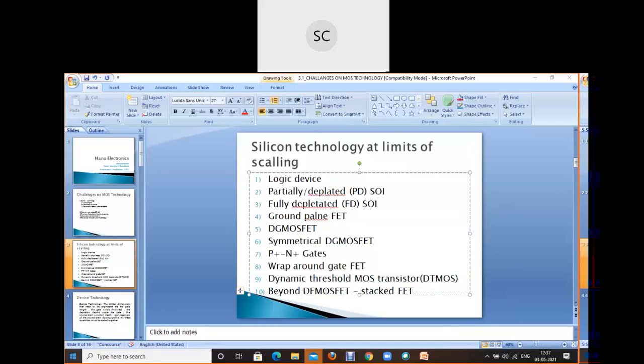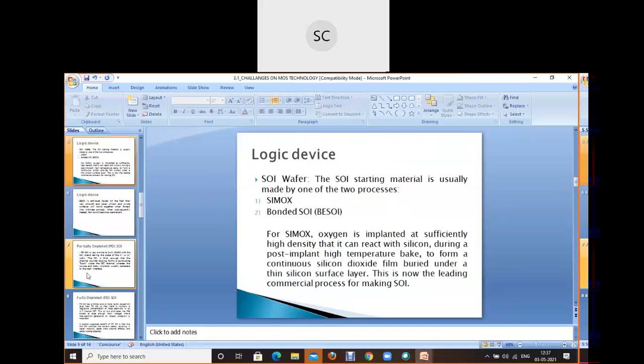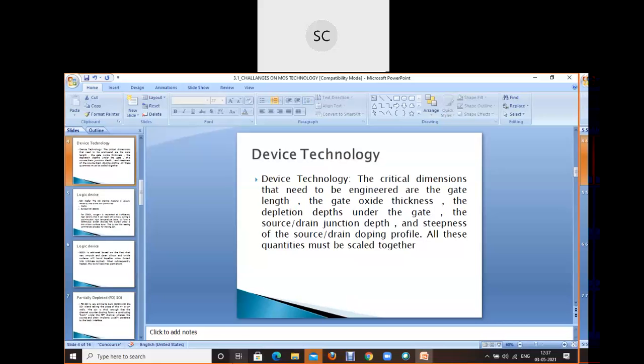Yes, I suppose you have written it down. Now we will go one by one as the device technology. First one is a logic device. As far as device technology is concerned, the critical dimensions need to be managed, like gate oxide thickness, depletion depth, source drain junction depth, stiffness, source drain doping profile. All these are scaled together in the device technology.